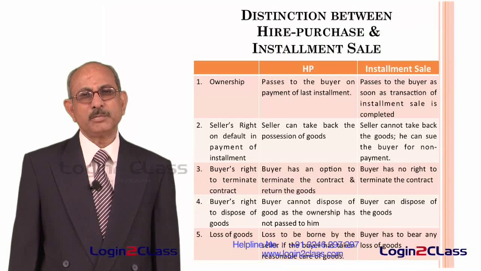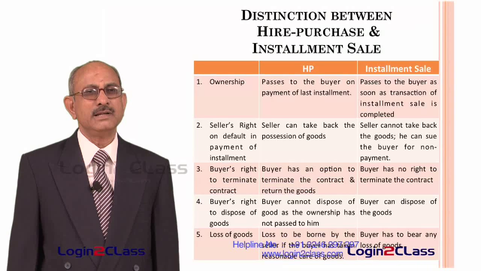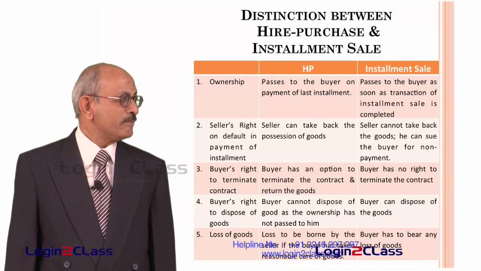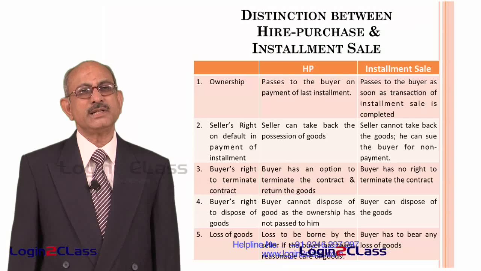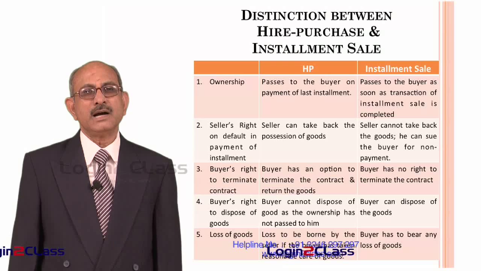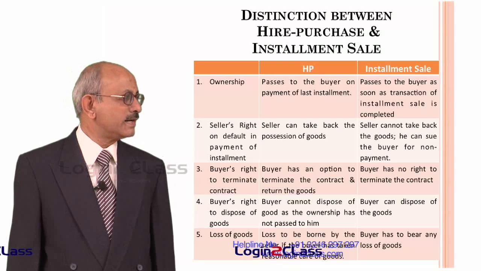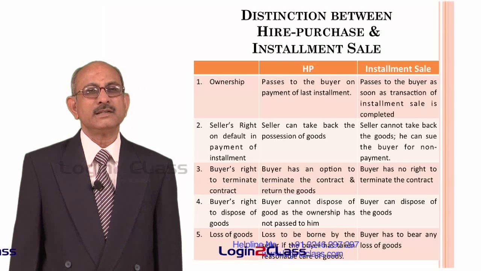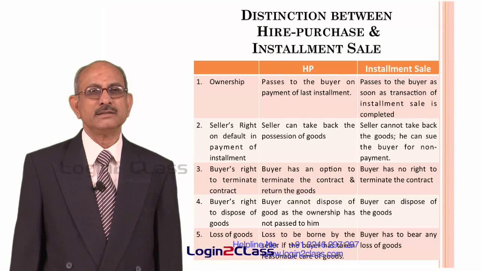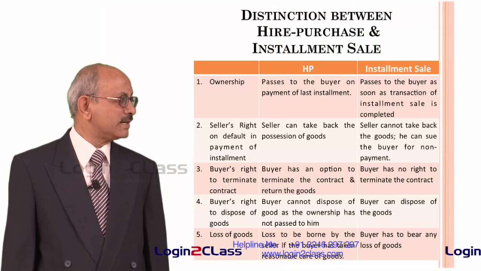He cannot forcibly take the possession of the goods. And similarly, in respect of buyer's right, again they will definitely change, because in one case the ownership has passed on, in another case ownership has not passed on. So, in respect of the buyer's right to terminate contract, in the case of a hire purchase, since the ownership continues with the seller, buyer has the option to terminate the contract and return the goods. That means the purchaser can any time decide to return the goods and terminate the contract. Whereas in the case of installment sale, the buyer has already got ownership of the property. He has no right to terminate the contract. Whether or not he wants to terminate or not, he has no right to terminate the contract.